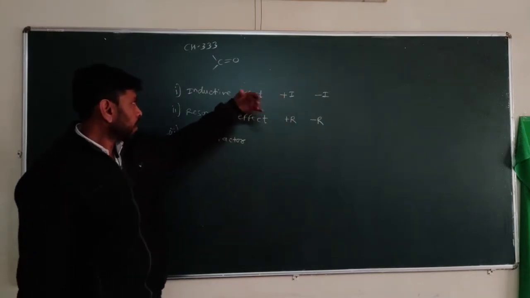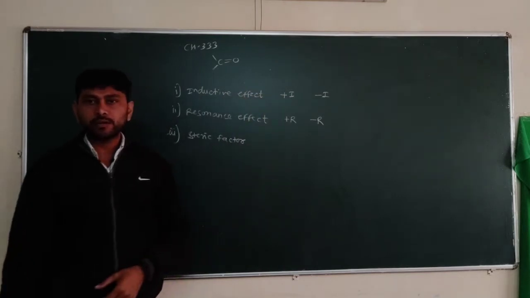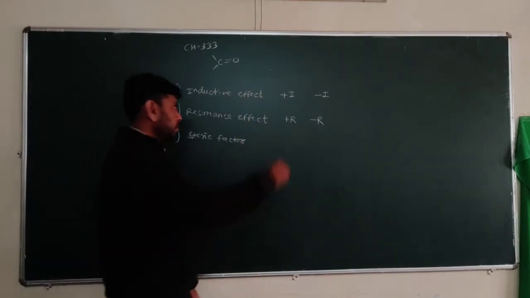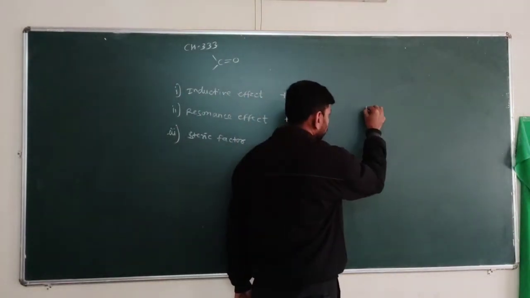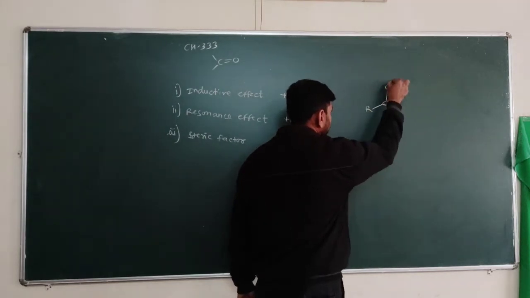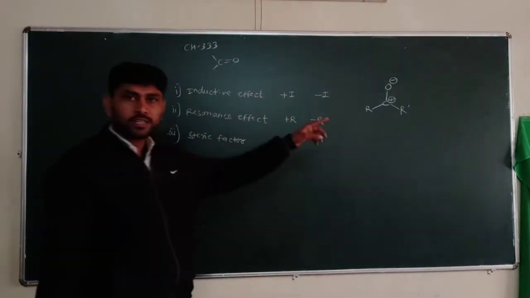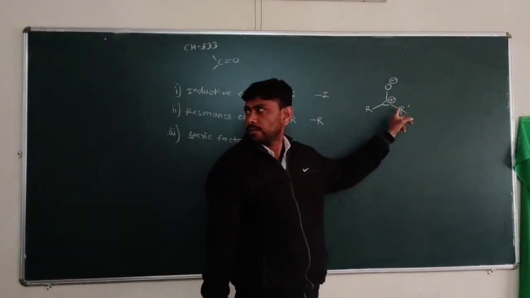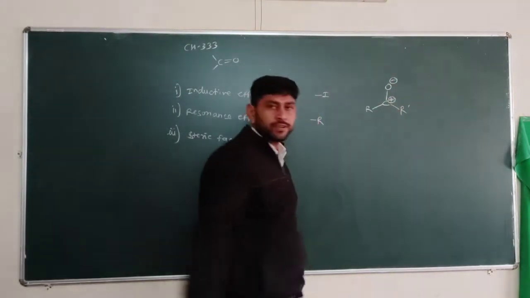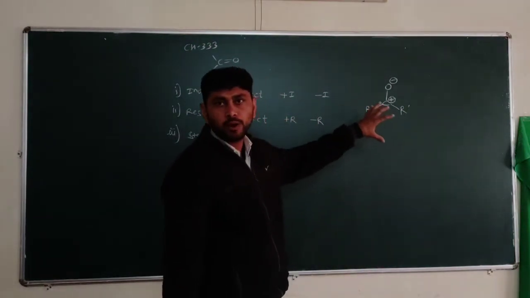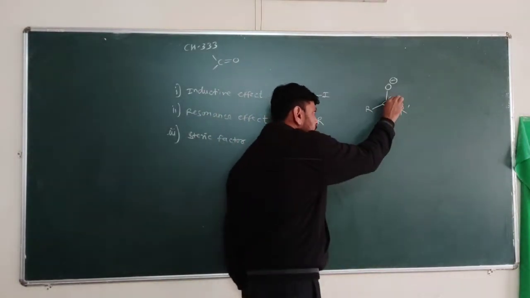As we have discussed about the inductive effects, those plus I effect groups which increase the stability of positive charge decrease the rate of reaction. As we know the structure of carbonyl compound, take an example, the polarized structure of a carbonyl compound. In this polarized structure, the carbon carries a positive charge and the oxygen carries a negative charge. This positive charge is electron deficient, and this polarity is the key point of the reactivity of carbonyl compounds. So if the positive charge is more intensified,